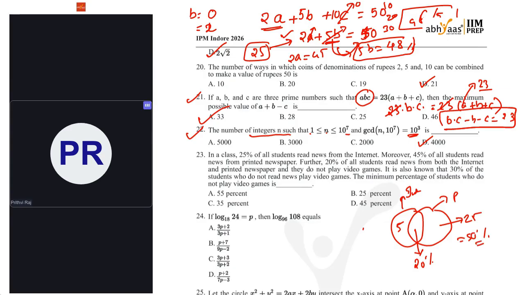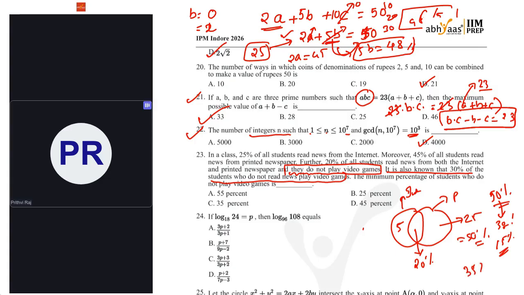Further, 20% of all students read news from both the internet and printed newspaper, but don't forget that they do not play video games. It is also known that 30% of students who do not read news play video games. So how many people don't read news? It will be another 50%. Of those, 30% will play video games, that means 15%.